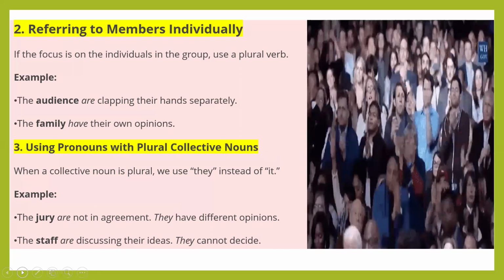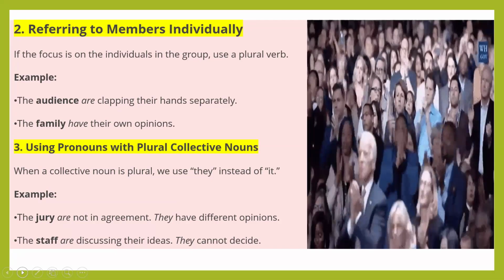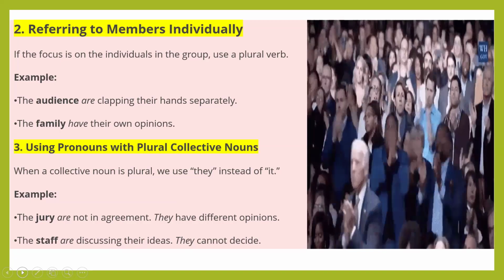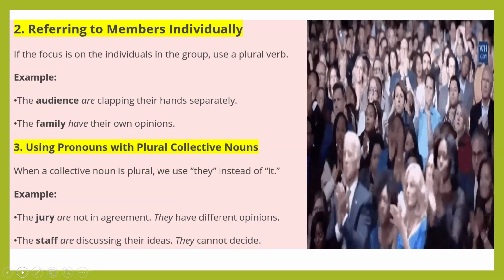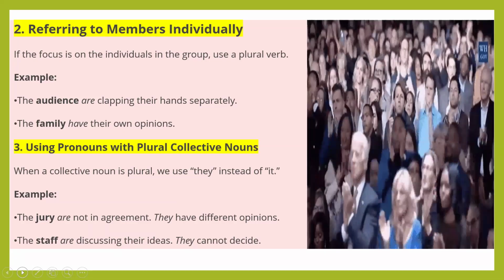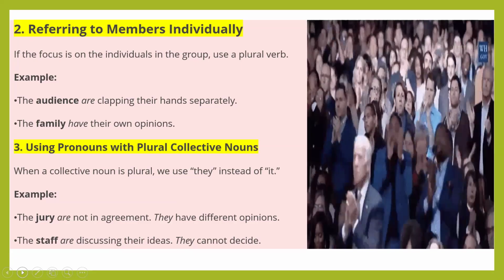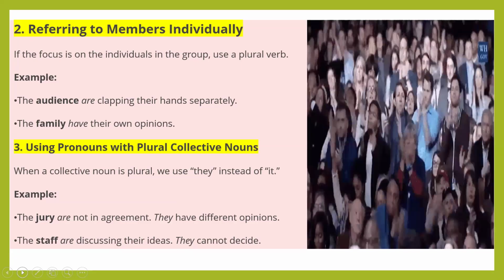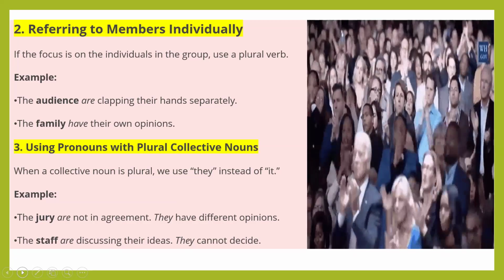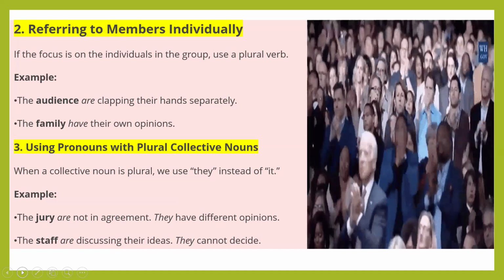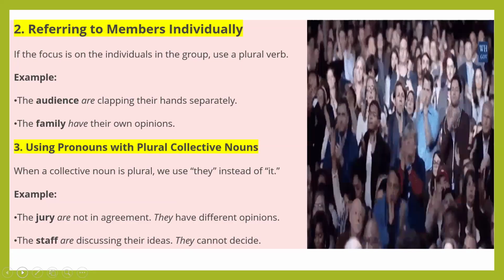Using pronouns with plural collective nouns, when a collective noun is plural, we use they instead of it. So the jury are not in agreement, they have different opinions. In this case, each member of the jury is not in agreement. So we have to use plural pronoun they. The staff are discussing their ideas. Each member of the staff is discussing their ideas. So we have to use plural verb and plural pronoun. They cannot decide.